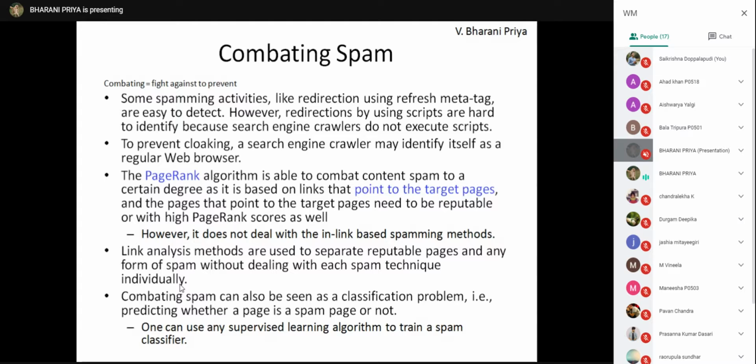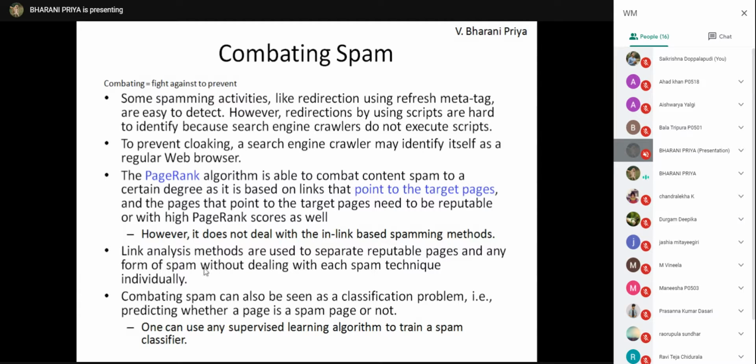And the next combating technique is link analysis. In link analysis, reputed pages and spam pages are separated.